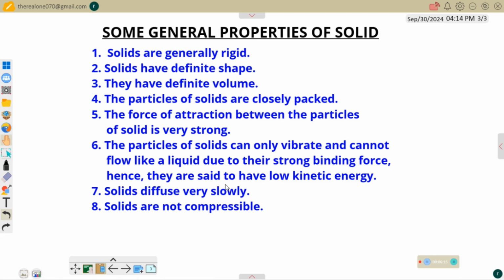And finally, due to that, they have low kinetic energy. Kinetic energy is the energy that we need for movement. Due to the fact that these molecules are holding one another tightly, they are not free to move. So that means they have low kinetic energy.